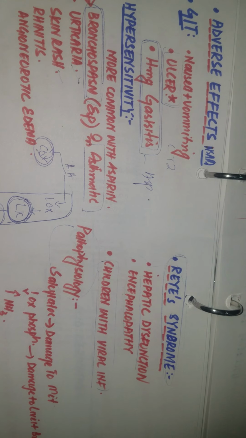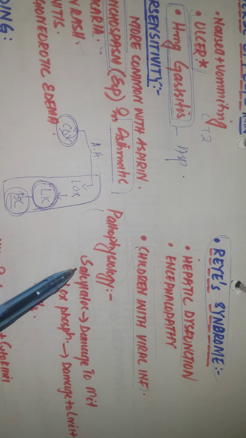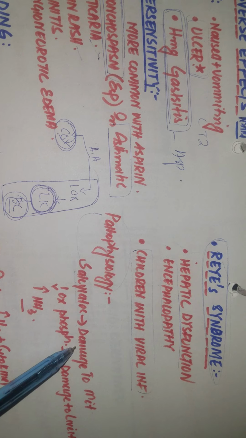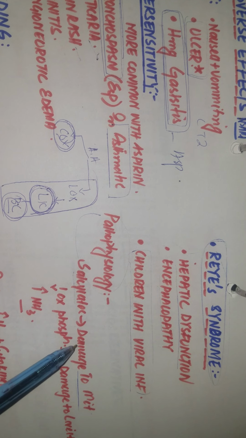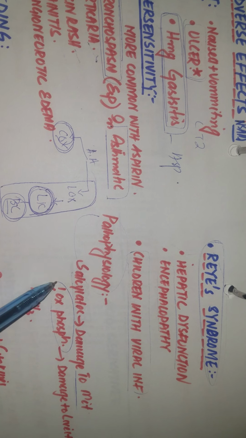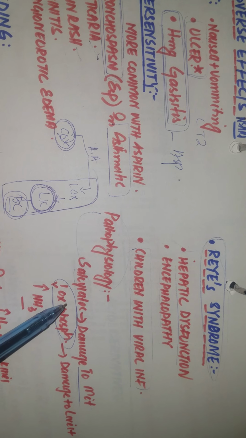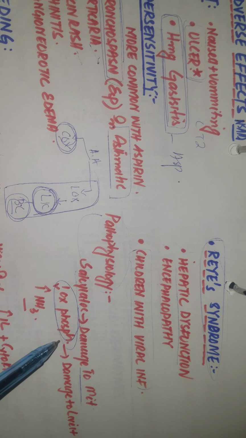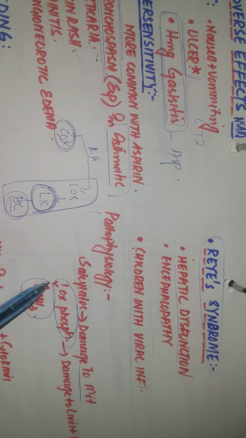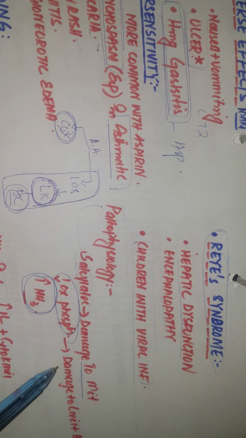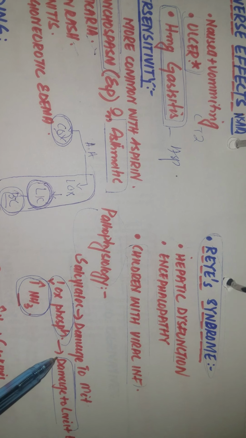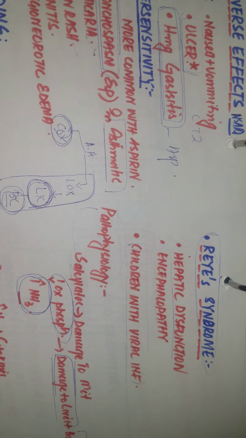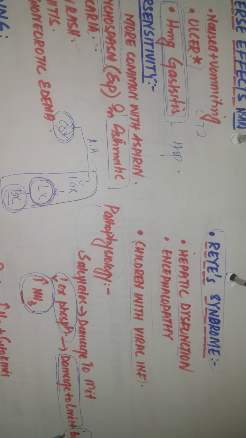We know from the previous lectures that salicylates basically damage the mitochondria and cause uncoupling of the oxidative phosphorylation. When this occurs, due to the decreased ATP production and increase in the ammonia production, there will be damage to the liver, which is hepatic dysfunction, and the brain, which means encephalopathy.